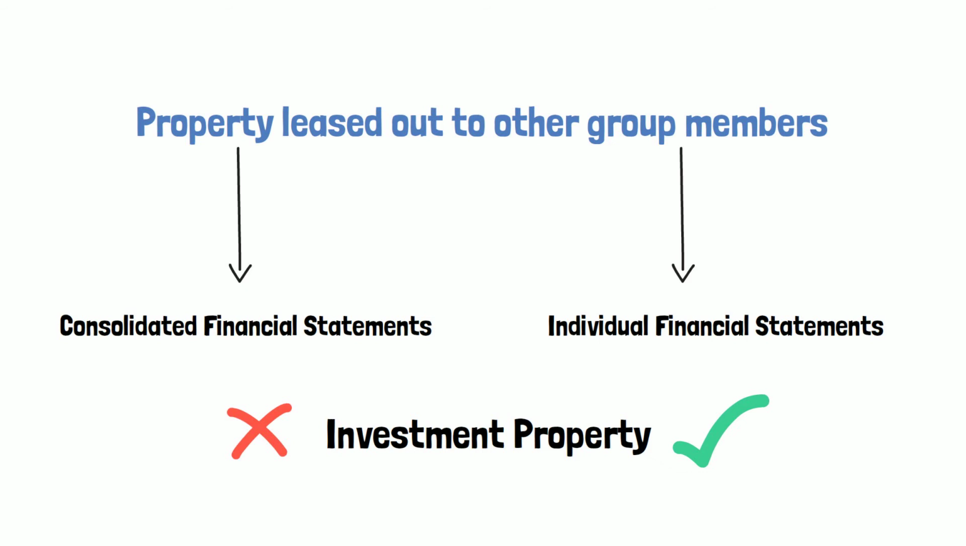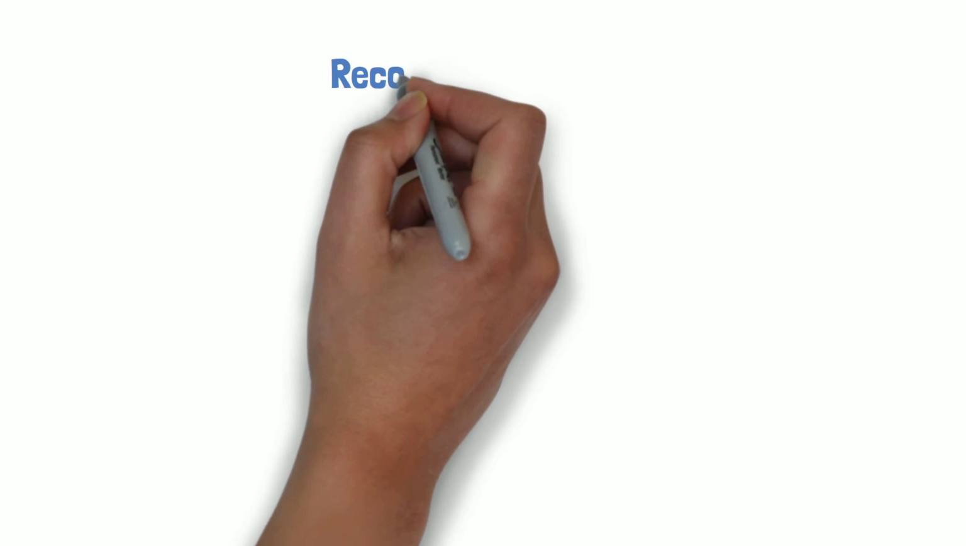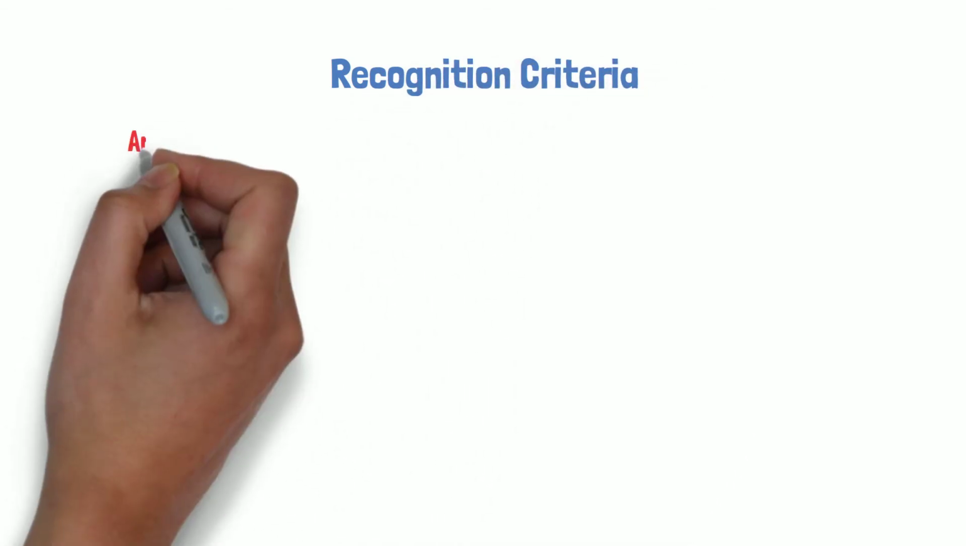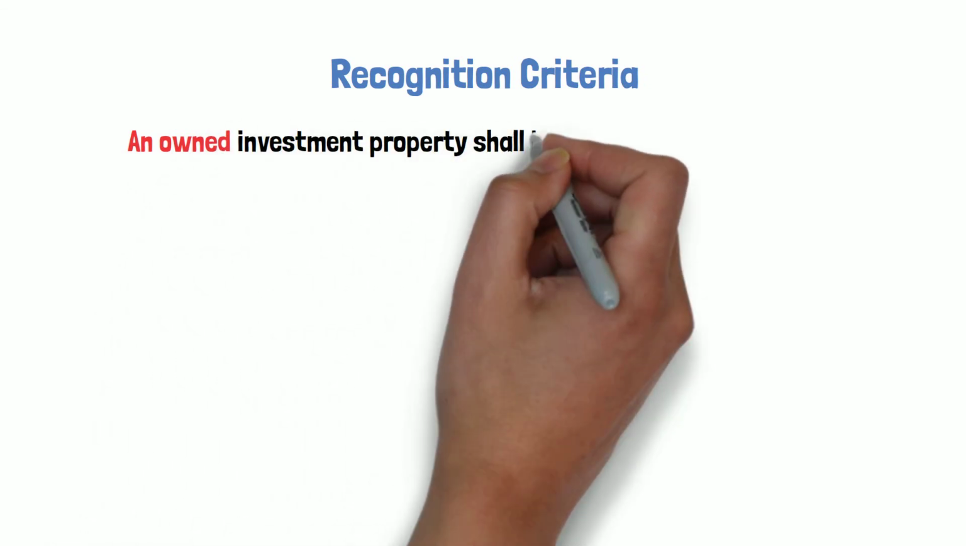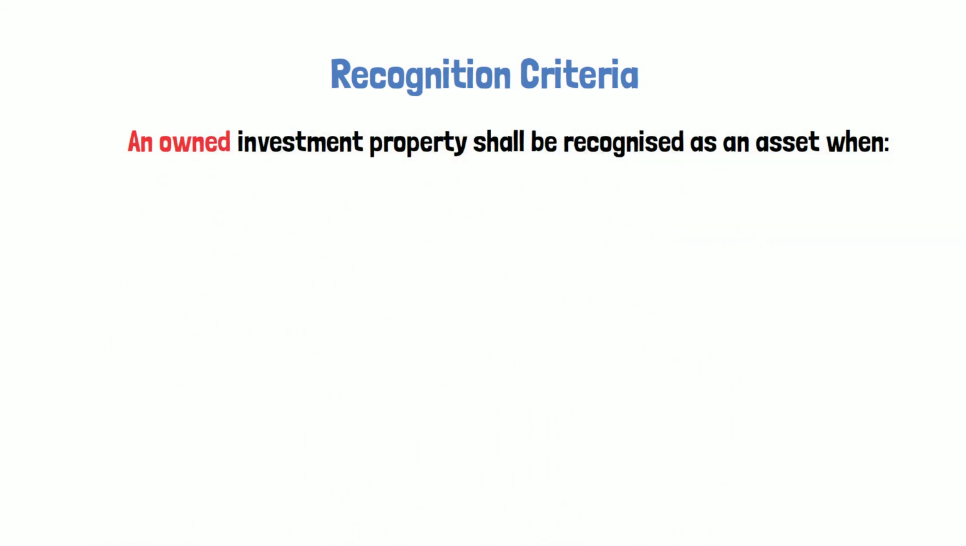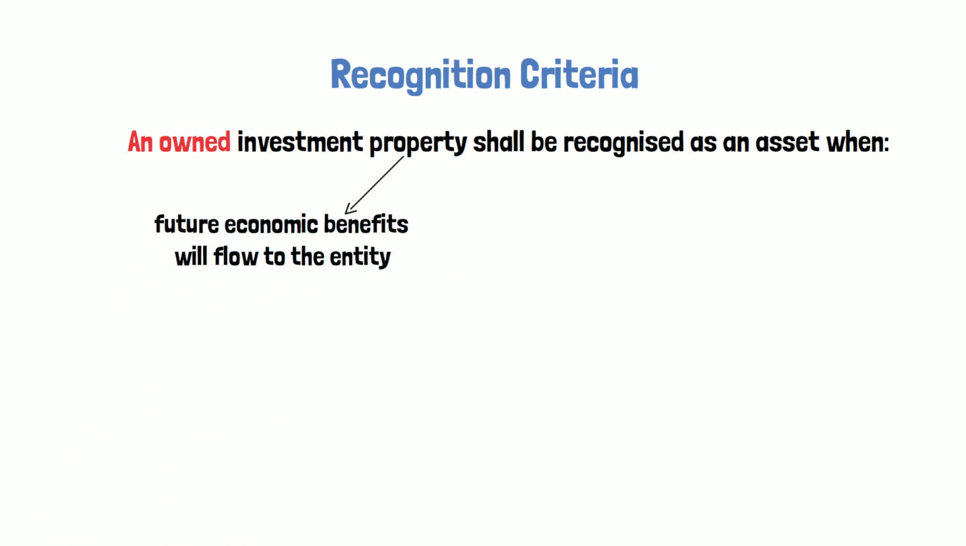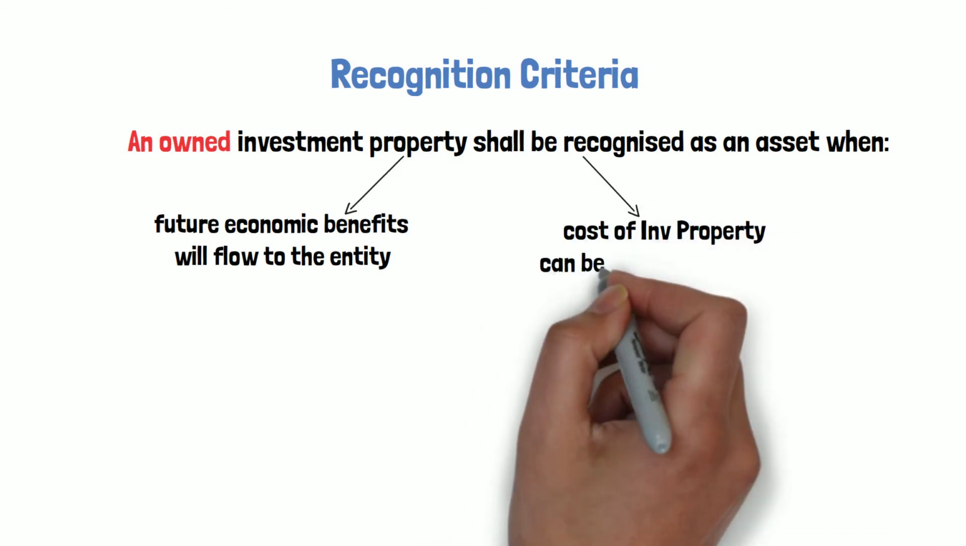Now that we have understood the concept of investment property, let us dive into the recognition and measurement criteria given in the standard. Starting off with the recognition criteria, an owned investment property shall be recognized as an asset when it is probable that the future economic benefits that are associated with the investment property will flow to the entity, and the cost of the investment property can be measured reliably.